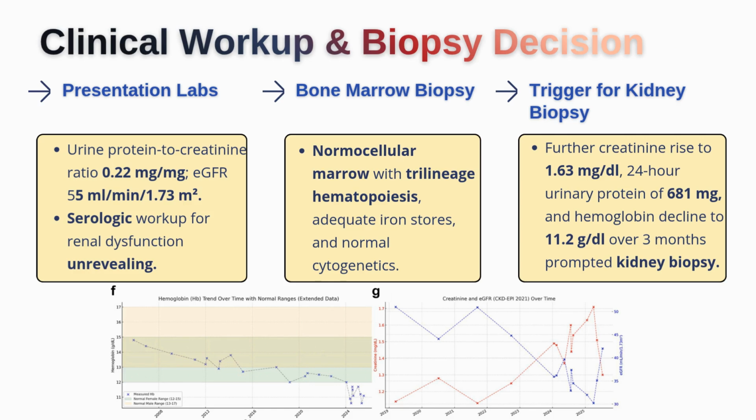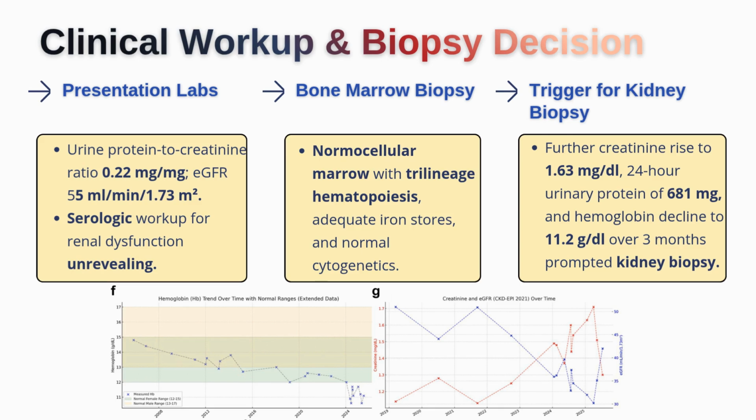At presentation, the abnormalities were still relatively mild. The urine protein to creatinine ratio was only 0.22 milligram per milligram, and the estimated GFR was around 55. Again, this is exactly the type of patient many clinicians might choose to observe rather than aggressively investigate. The serologic workup for renal dysfunction was unrevealing. There was no convincing evidence of lupus, vasculitis, paraproteinemia, infection-related GN, or any other obvious systemic process.